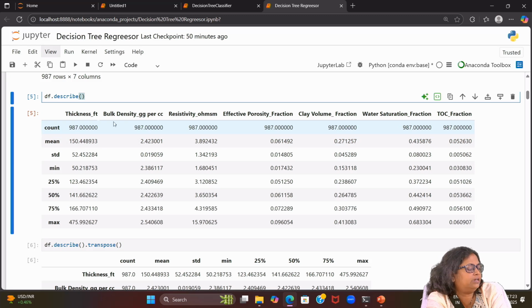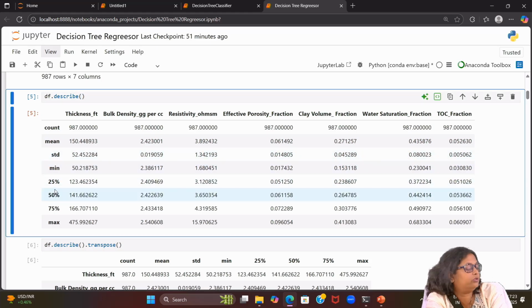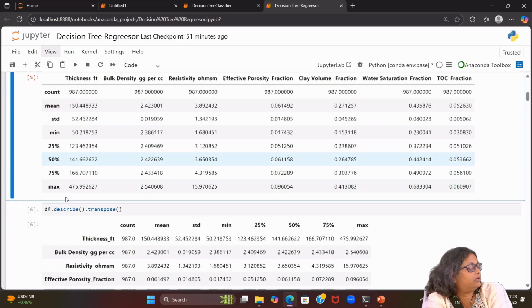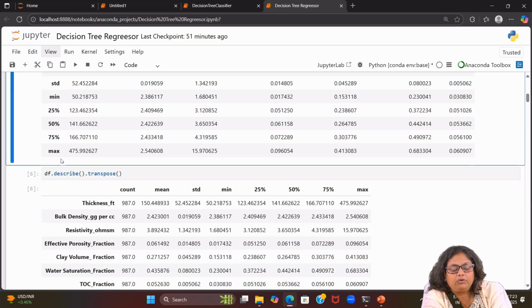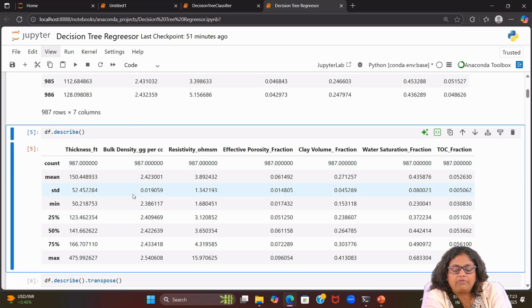So count is 987. Total we have 7 columns, and count is giving you the total number of observations. Then we get the mean for each column, the standard deviation, the minimum value, then the first quartile, that is 25%, then the second quartile, that is 50%, then the 75% quartile, and then the max. So these are the values we are getting.